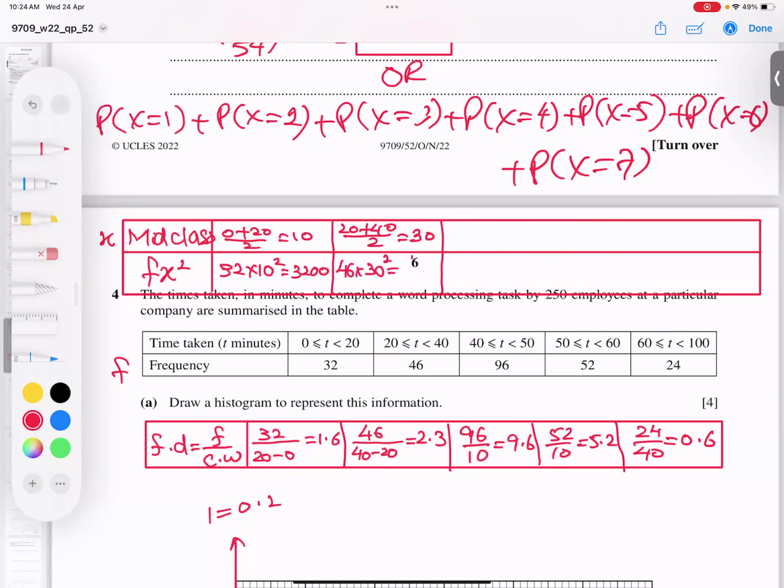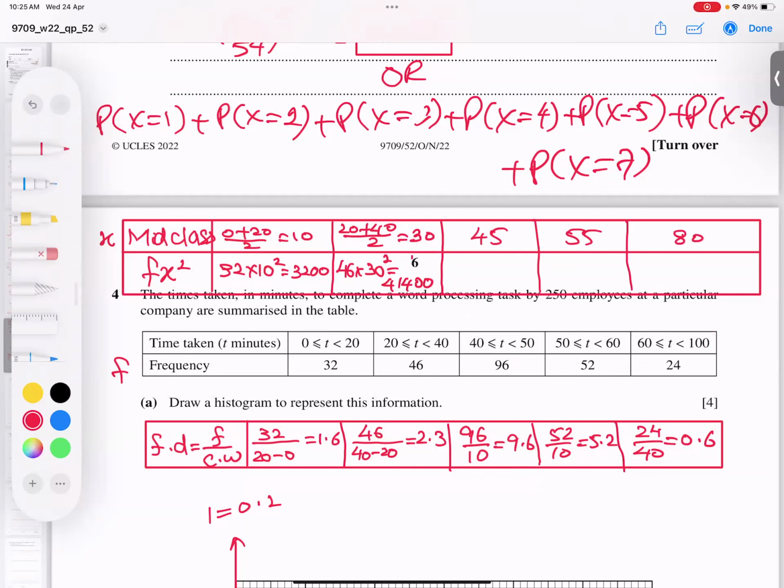If I multiply 46 times 230 square, I get 41400. I hope you understood how I got it. For the next three values, I will write directly. For example, this is a 40, this is a third one. If you add and divide by 2, I got 45. If you add and divide by 2, I got 55. If you add and divide by 6, you got 80.